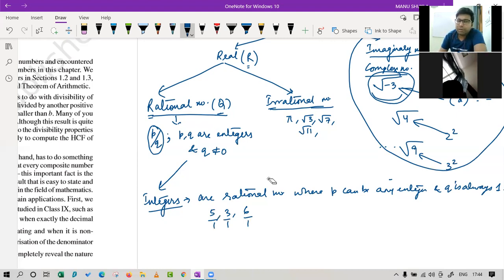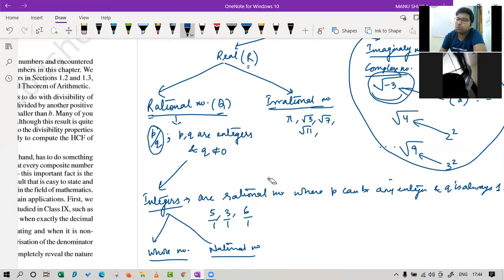Now tell me, apart from integers, which other numbers have you learned till now? Fractions. Fractions are coming in rational numbers only, because they are fractions. Apart from that, decimals. If you simplify a fraction, you will get a decimal only. Apart from that, you must have studied whole numbers and natural numbers. You can say the integers starting from 0 are whole numbers, and the integers starting from 1 are natural numbers.